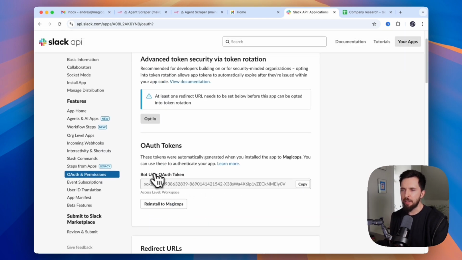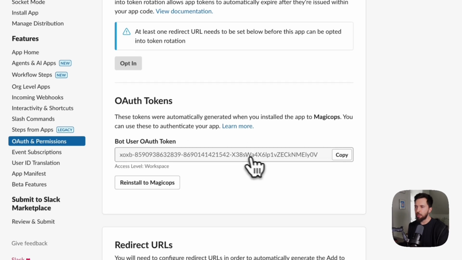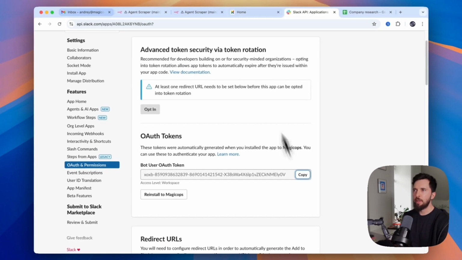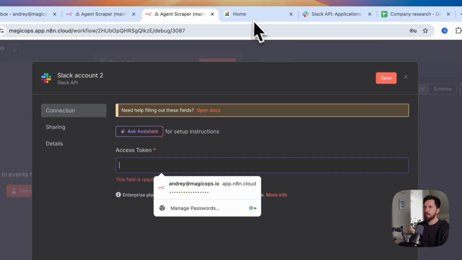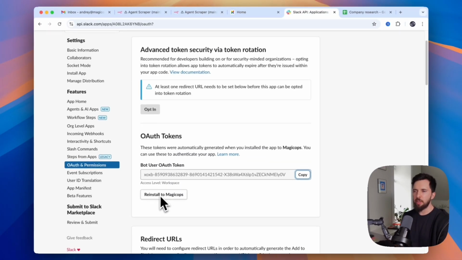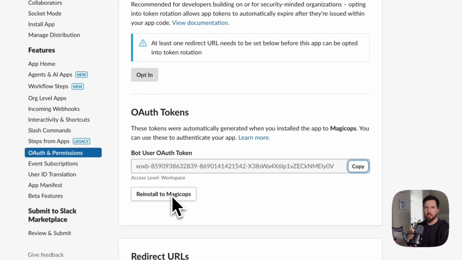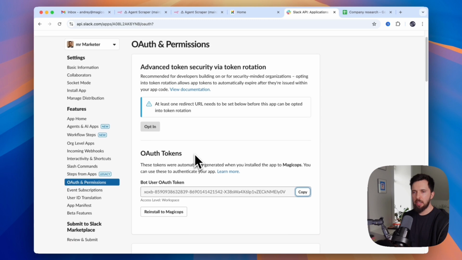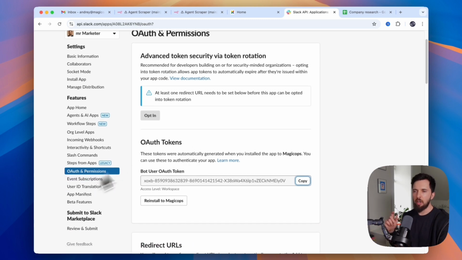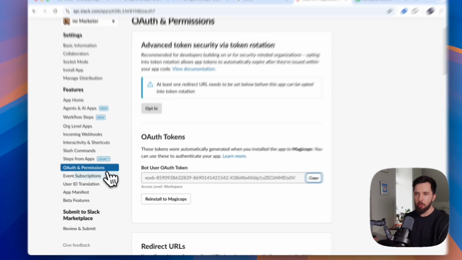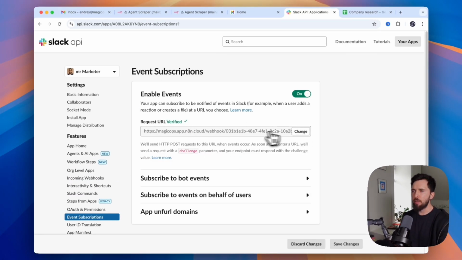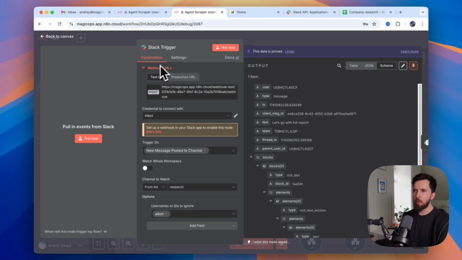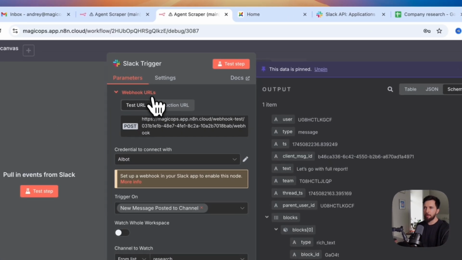After you do that, there is a bot user authentication token that you can copy, go back to your Slack integration, and you can provide it here. After that, there's going to be a button available for you to install your bot in your Slack workspace. So you click that. And then we still need to do a few more things. For the trigger to work, we need to set up a webhook, and we go to event subscriptions for that. Here is our request URL. As you can see, when you create your Slack trigger, you have a webhook URL here.